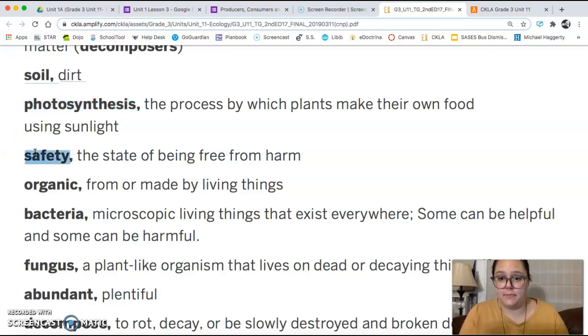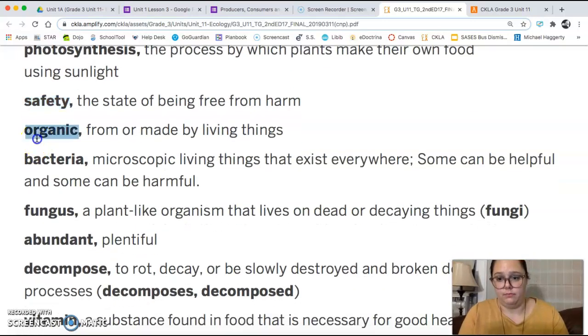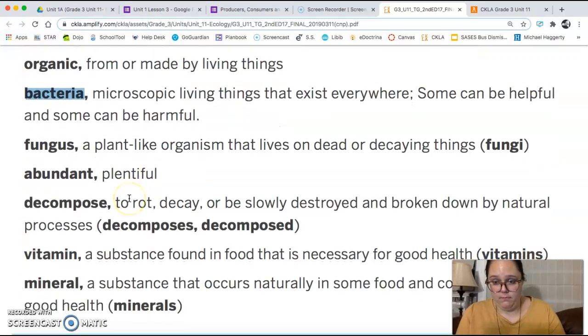Safety is the state of being free from harm, to be safe. Organic is from or made by living things. Bacteria are microscopic living things that exist everywhere. Remember, microscopic is very small. Some can be helpful and some can be harmful.